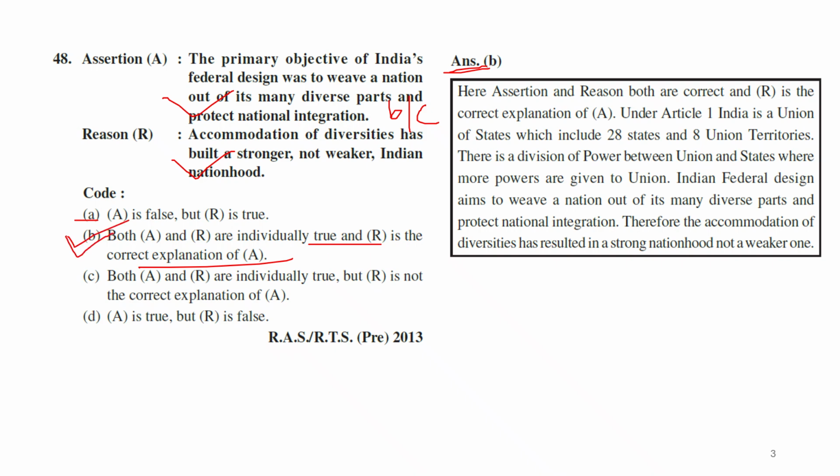So we'll read here for more explanation. You can see here the assertion says the same thing. Under Article 1, India is a union of states which includes 28 states. Now, this question is of 2013. So you know that Jammu and Kashmir is divided into 2 union territories. So accordingly, just change the number of these states and union territories. You just consider based on the latest states and union territories.